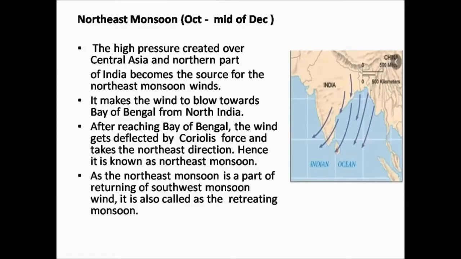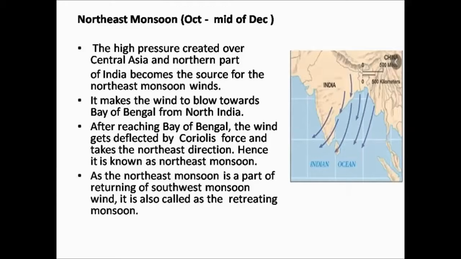We know that winds move from high pressure to low pressure areas. There is a high pressure in the northern part of the country, so the winds move from that high pressure area to the Bay of Bengal. After reaching the Bay of Bengal, the winds get deflected by the Coriolis effect, or Coriolis force, which means this force causes the winds or ocean currents to deviate from their original path.